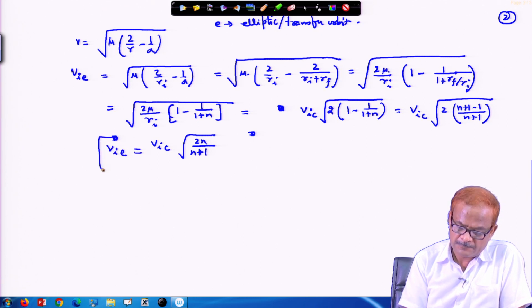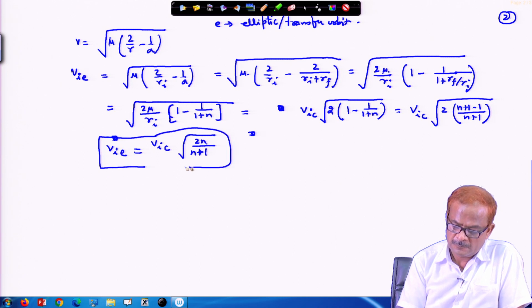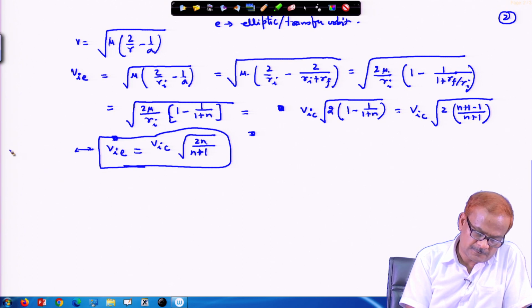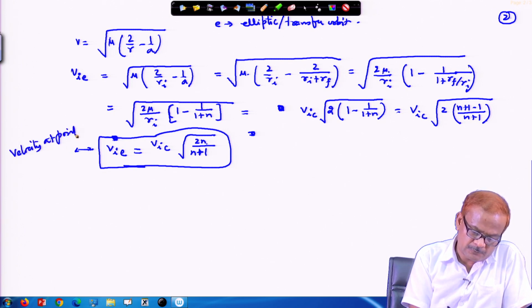So, this is the velocity at point A. Velocity at point A in the transfer orbit.